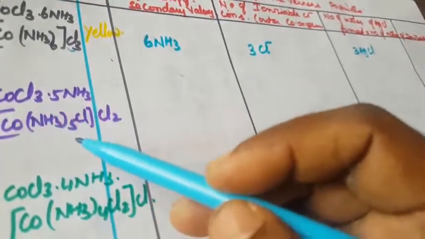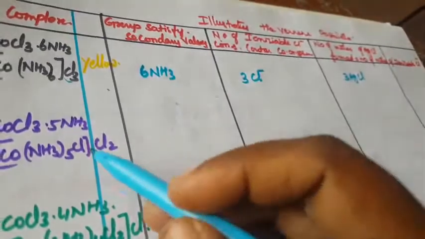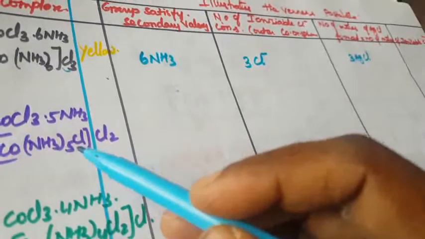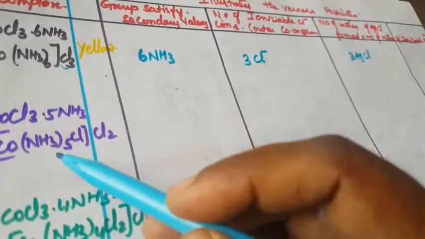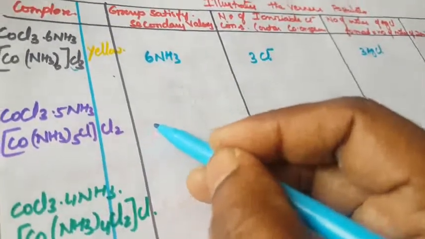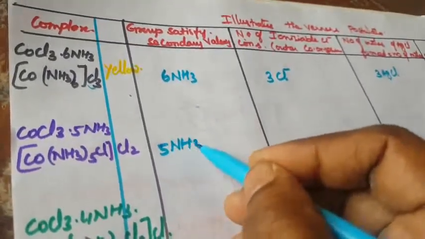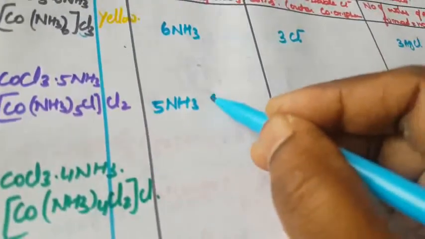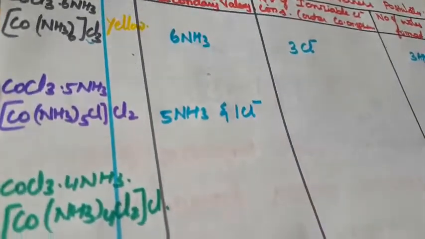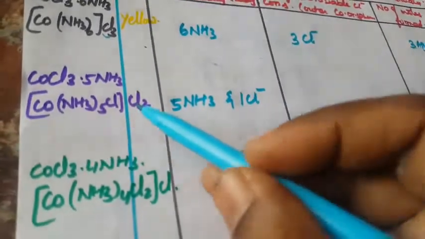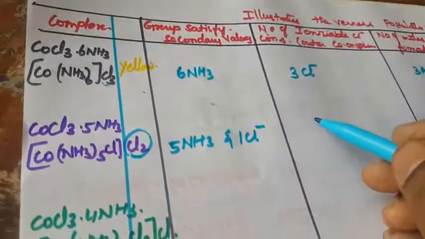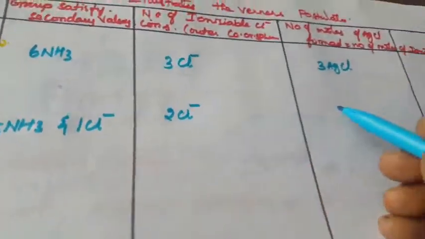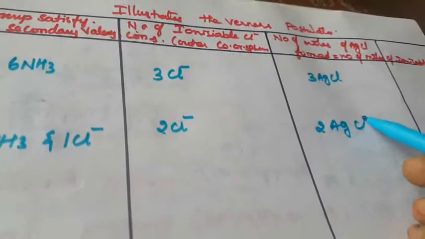Here it is a six-coordinate compound. What is the secondary valency? Inside the bracket, except the central metal atom, the remaining ones are all ligands. Five molecules of NH3 are there, and one more ligand, one Cl minus ion, so two kinds of ligands. How many ionizable ligands? That is Cl2, that is, two Cl minus. How many silver chloride are formed? Two chlorines are there, so two silver chloride. Okay, so that is another one.